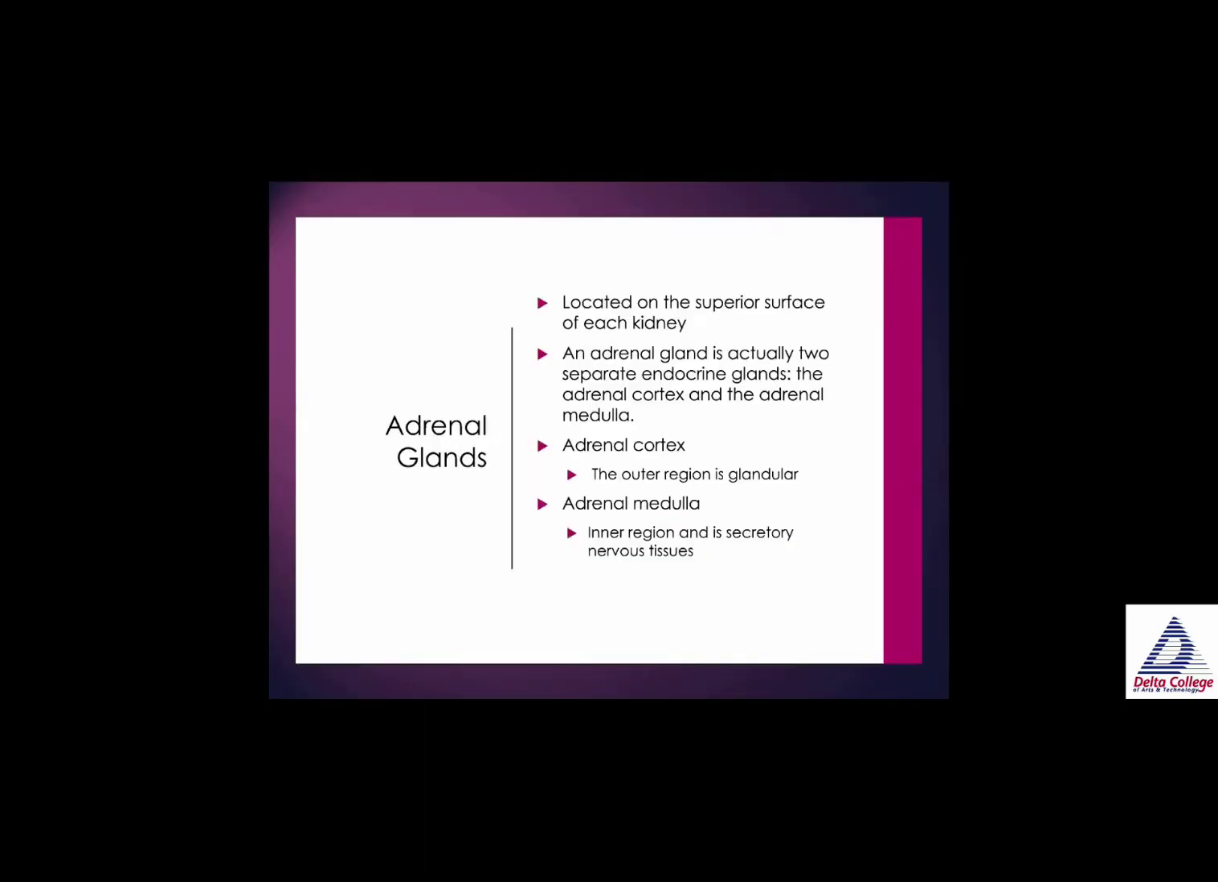Moving on to the adrenal glands. These are located on the superior surface of each kidney. An adrenal gland is actually two separate endocrine glands, the adrenal cortex and the adrenal medulla. Now, the adrenal cortex is the outer region and it is glandular. The adrenal medulla is the inner region and it is secretory nervous tissue, so it secretes.